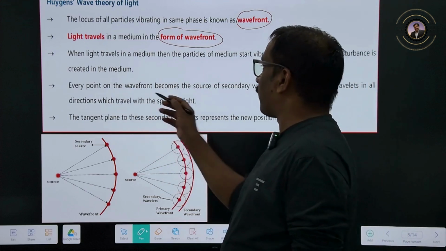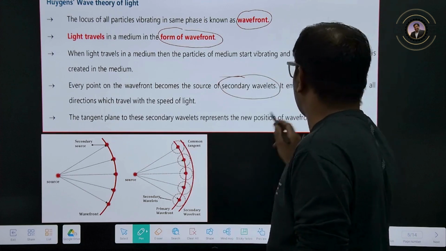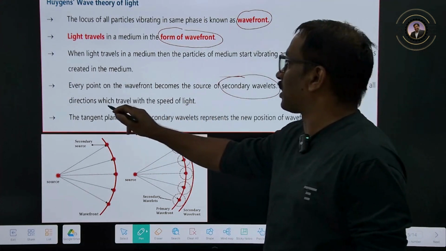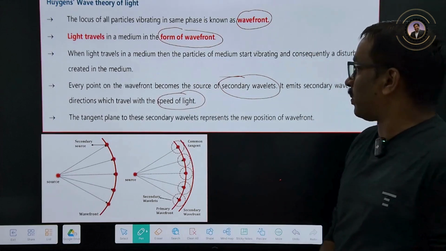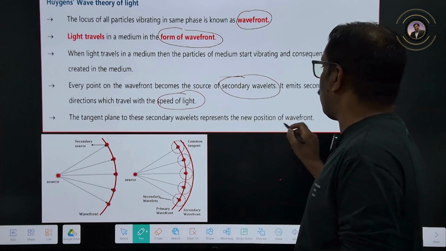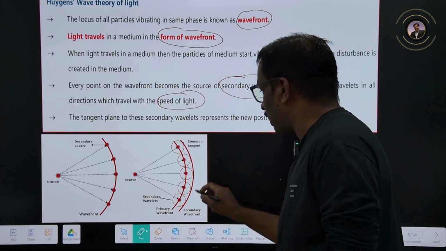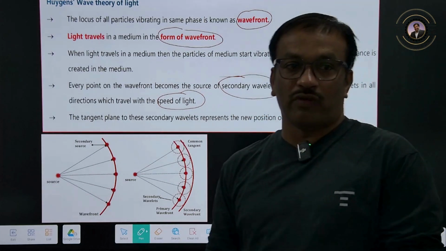Every point in the wavefront becomes a source of secondary wavelets. It emits secondary wavelets in all directions, which travel with the speed of light. The tangent to the secondary wavelets represents the new position of our wavefront. That is what we need to draw, the tangents, and that creates one more new wavefront.